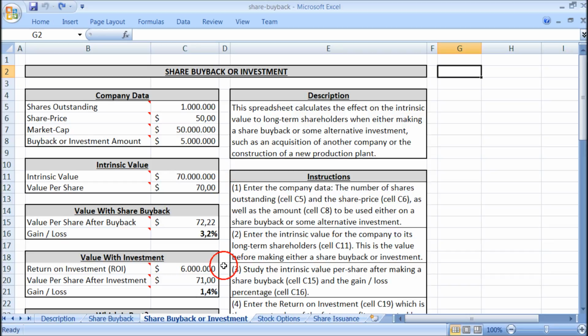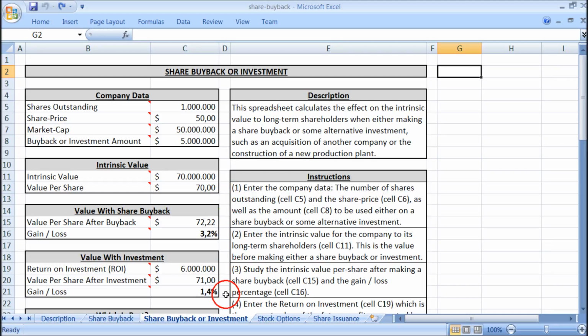Now let's say we make an investment instead of the share buyback, and we also spent $5 million on the investment, and the return on the investment, that is the present value of the future profits or earnings from that investment, or the future returns on that investment, is assumed to be $6 million. So we pay $5 million for the investment, and the present value of the return on that investment is $6 million. Then the value per share is $71, which is 1.4% more than the $70 per share before we made